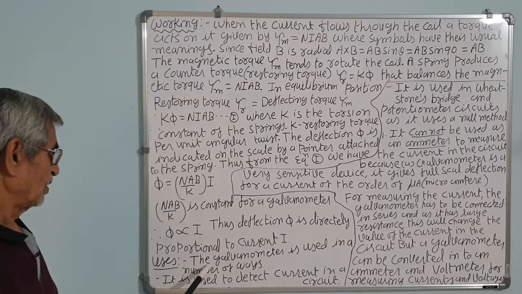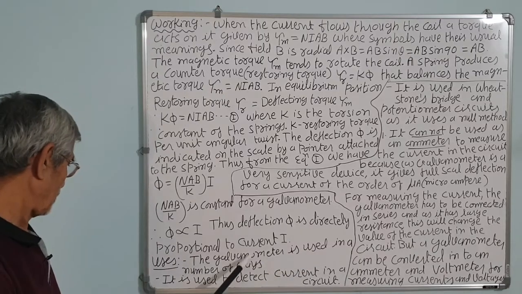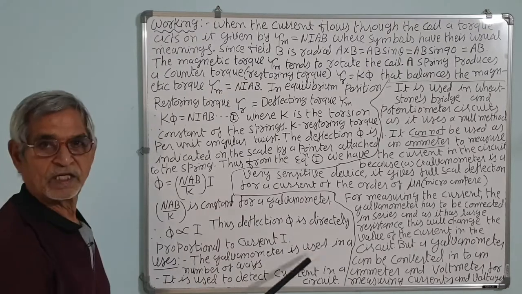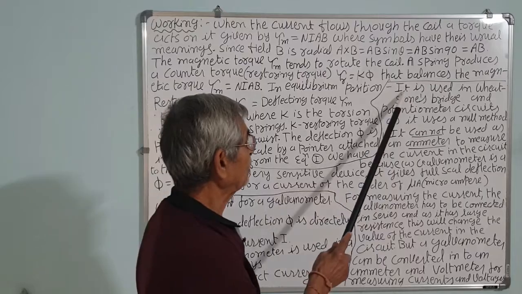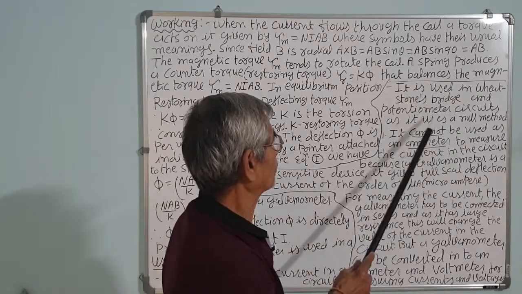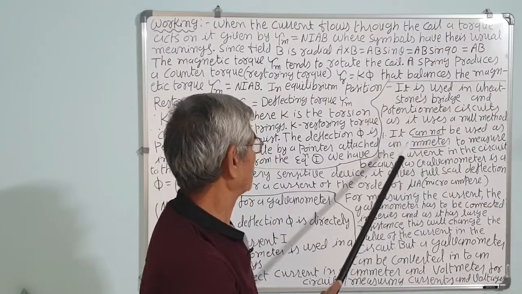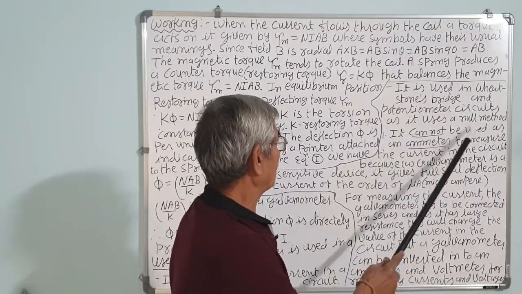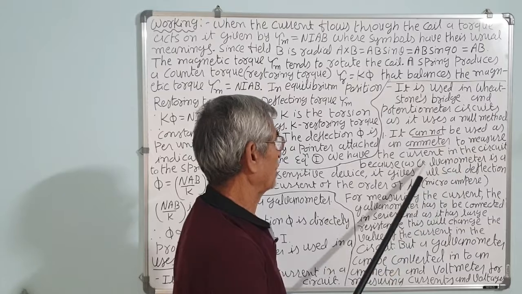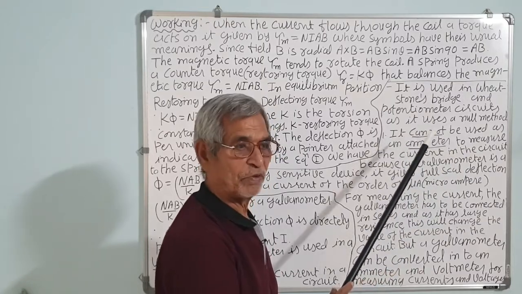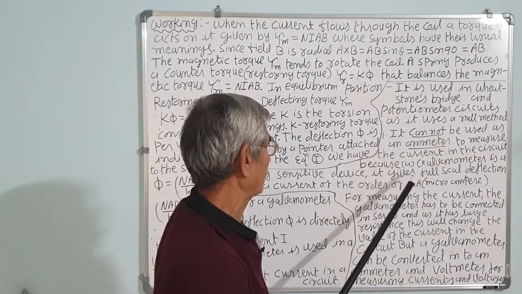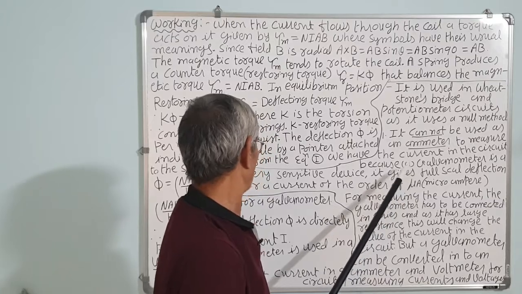Now, uses. The galvanometer is used in a number of ways. It is used to detect the current in the circuit. It is used in the Wheatstone bridge and the potentiometer circuit, as it uses the null method. We have already studied this. But it cannot be used as an ammeter to measure the current in the circuit. It will be damaged totally if you use it to measure the current in the circuit. You will have to convert it into an ammeter.